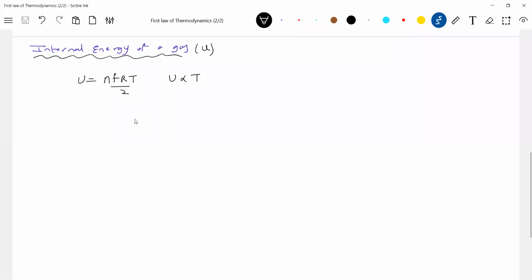What is n? Number of moles. What is f? Degree of freedom. R, universal gas constant. Now regarding the internal energy, we'll call that a state function. What do you mean by it's a state function? It depends only on temperature.